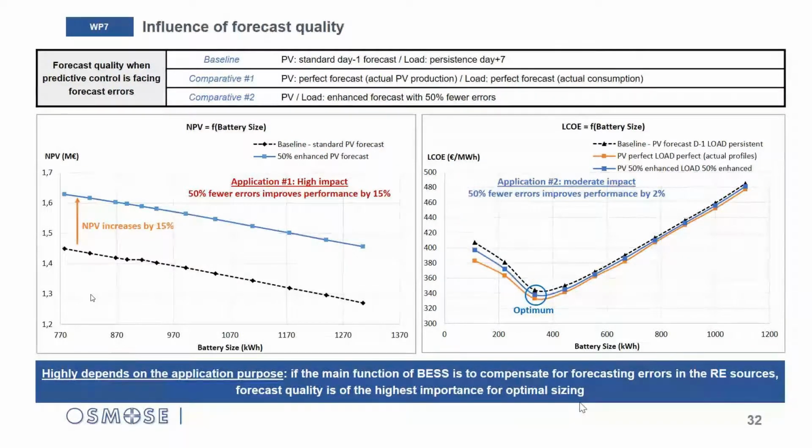That's why forecast quality has such an impact on the financial indicator. And for application 2, the main mission of the BSS is different. The purpose is more simply to store the excess of PV energy in order to reduce the use of the fuel generator. So the importance of PV forecast is not so high.